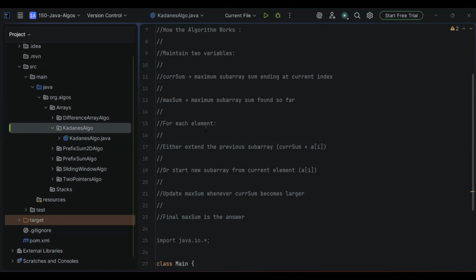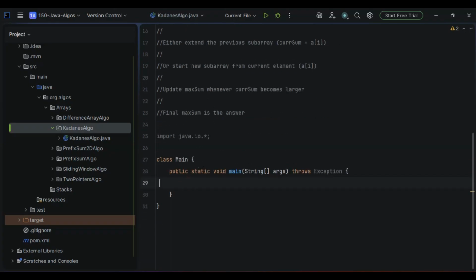Now we know that we'll be having the current sum as well as the maximum sum. There are only two things we need to do: either extend the previous subarray, current sum plus A of I, or start a new subarray from the current element, A of I. Finally, we update the maximum sum whenever the current sum becomes larger. We keep these three things in mind. The maximum sum is the answer. So this is it for the algorithm.